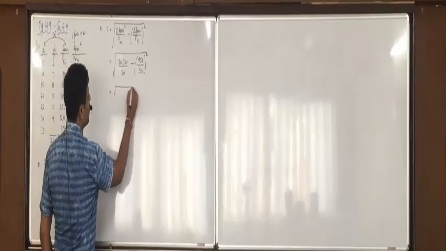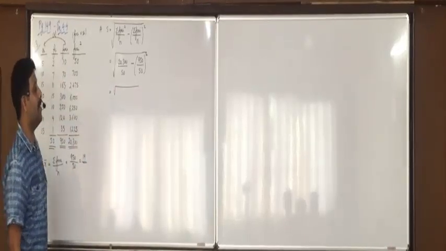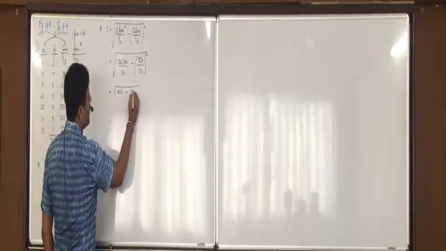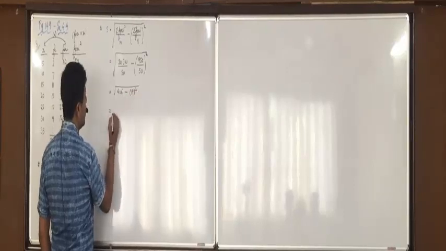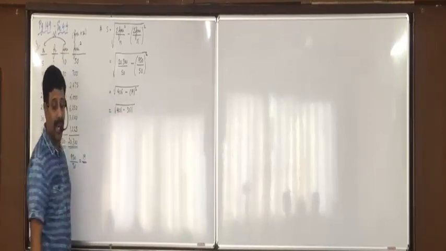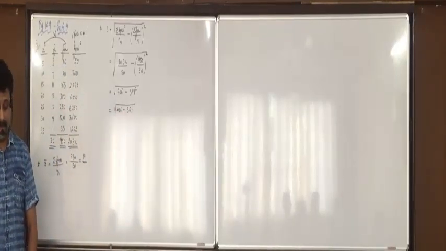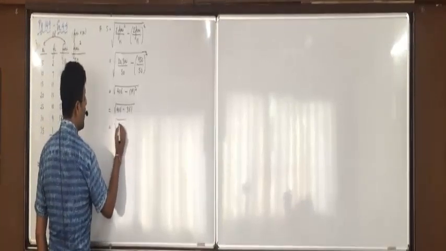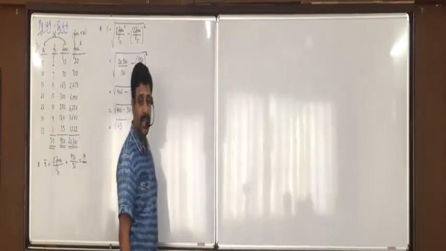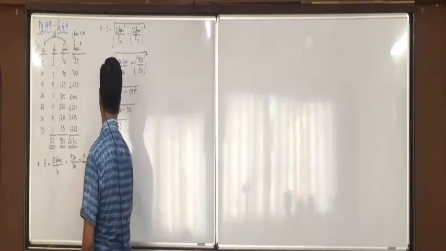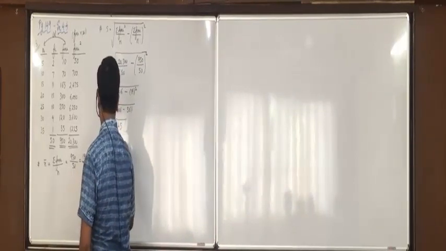So square root of 20,300 divided by 50 is 406, minus 950 divided by 50 is 19, whole square. How do you find the square? 19 into 19 equals, do you get 361? All of you? So 406 minus 361, do you all get 45? And the square root of 45 is 6.71.